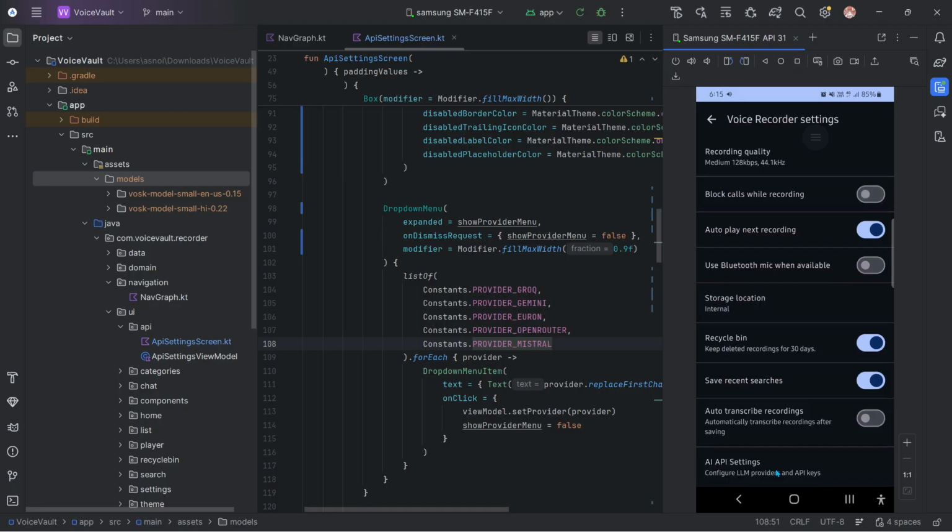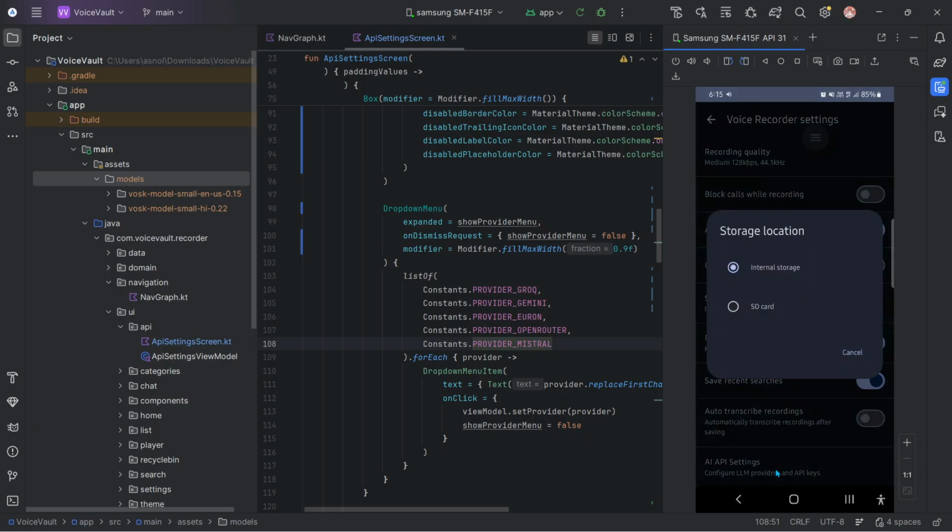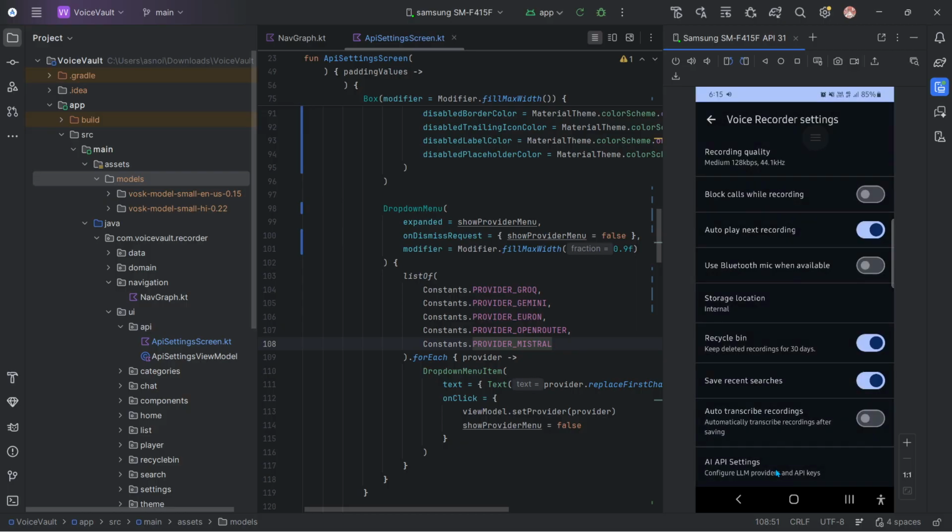And autoplay next, you can do it. And I have also SD card. So if you want to change it to SD card, you can change it. Recycle bin is there. If you want to remove it, you can remove it or toggle it on.